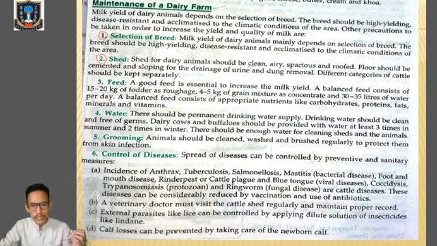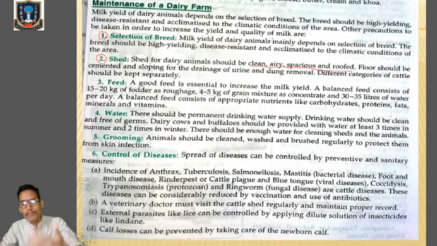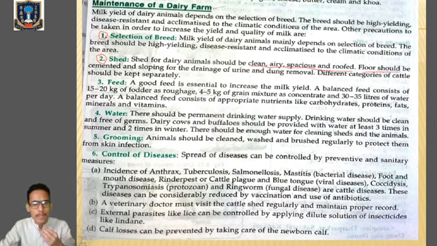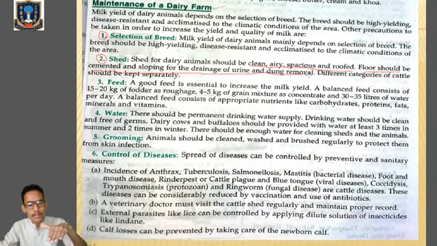It should be clean, airy, spacious, and roofed. Airy means they can get enough air, there's enough space also, and it is properly roofed. Floors should be cemented and sloping for the drainage of urine and dung removal. The floor must be cemented and slightly sloping so that the urine and the dung can easily flow down.